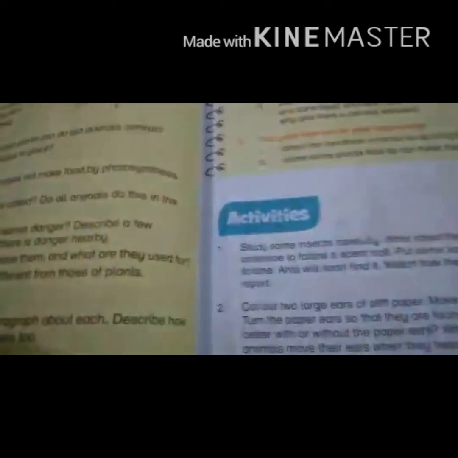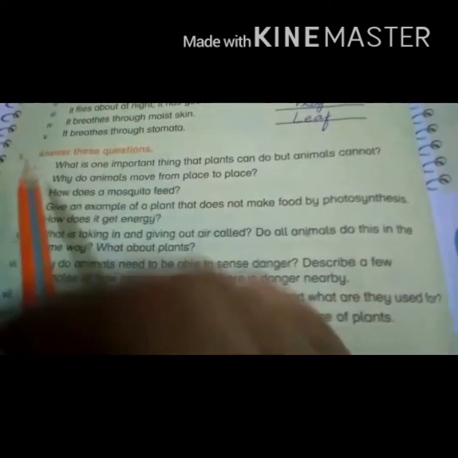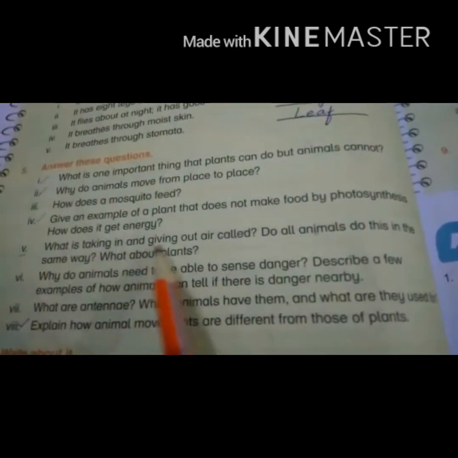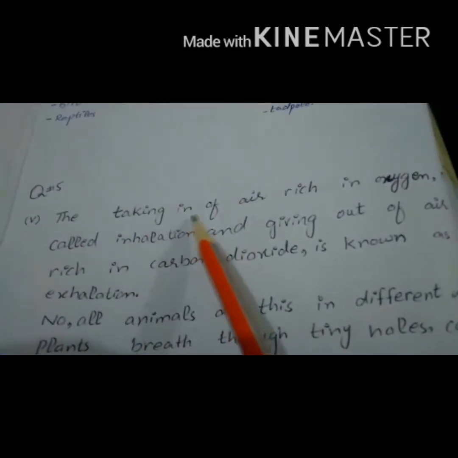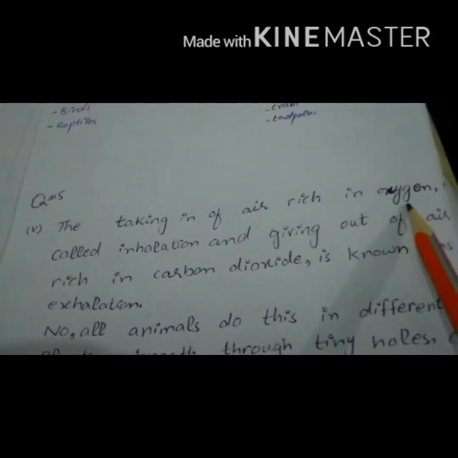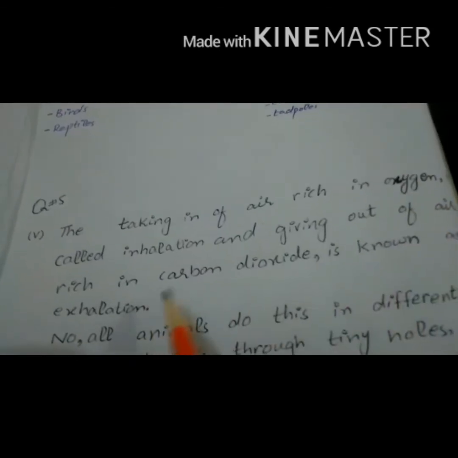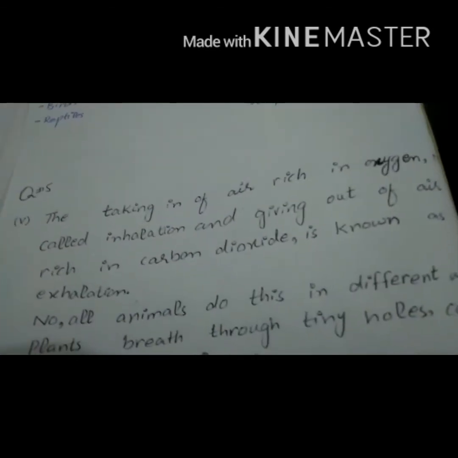Now we will discuss exercise question number 5, part 5. What is taking in and giving out air called? Basically, the taking in of air rich in oxygen is called inhalation, and giving out of air rich in carbon dioxide is known as exhalation.